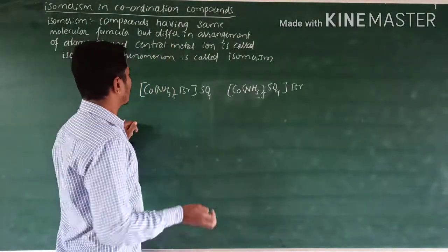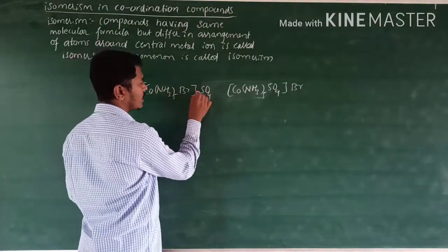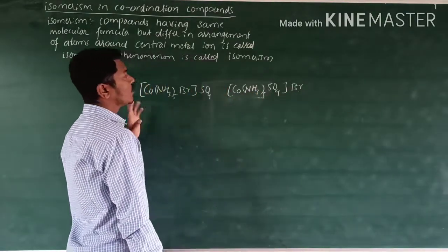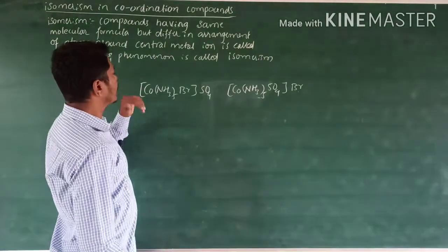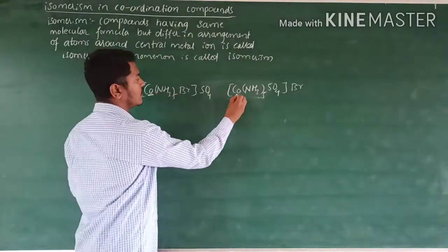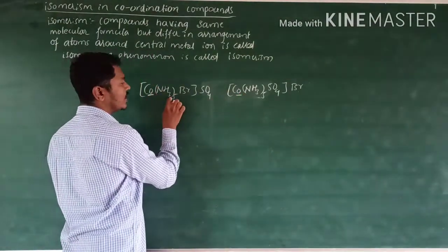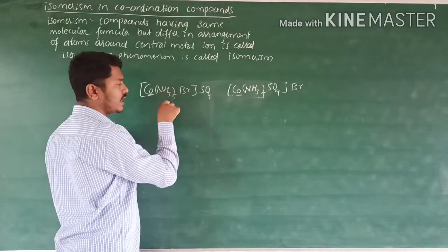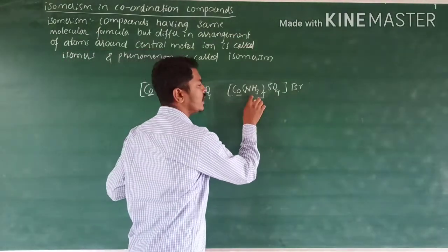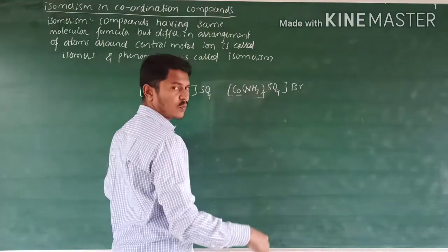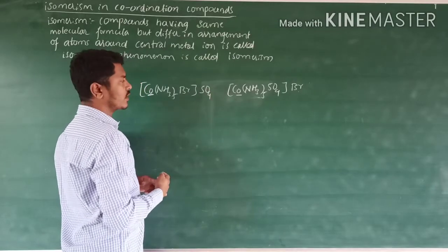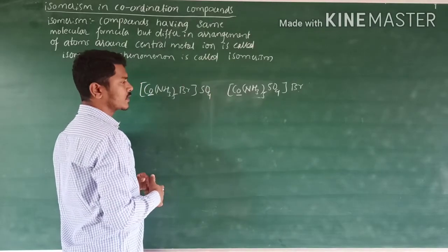Compounds having the same molecular formula, cobalt NH3 5 Br SO4, but they differ in their arrangement of atoms around the central metal atom. Here 5 NH3 groups and 1 Br group are arranged around the central metal atom, and here 5 NH3 groups and 1 SO4 group are surrounded by the central metal atom, isn't it?